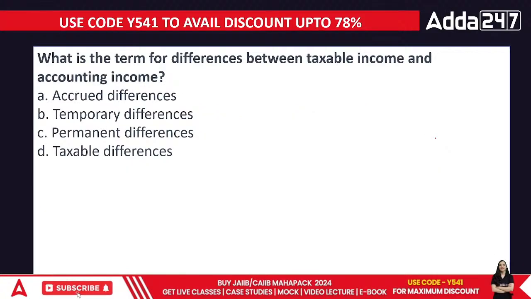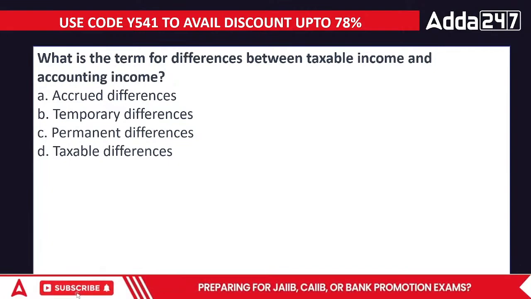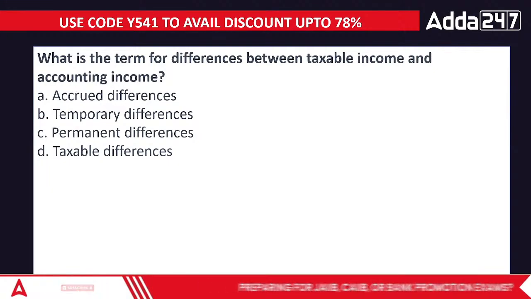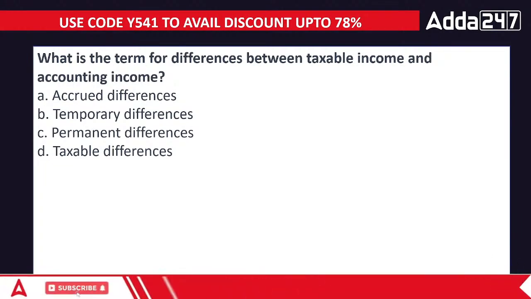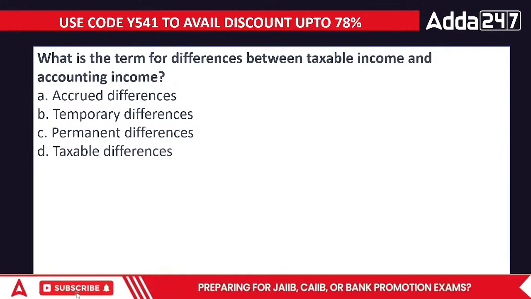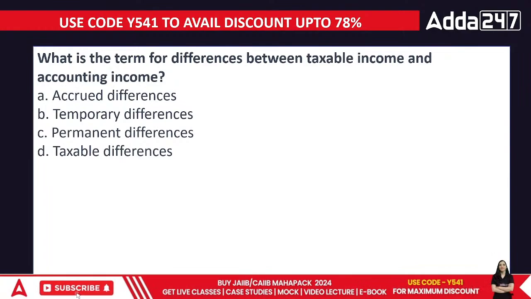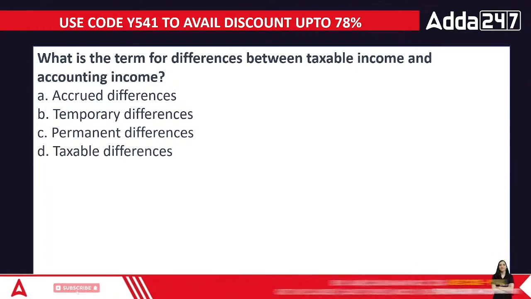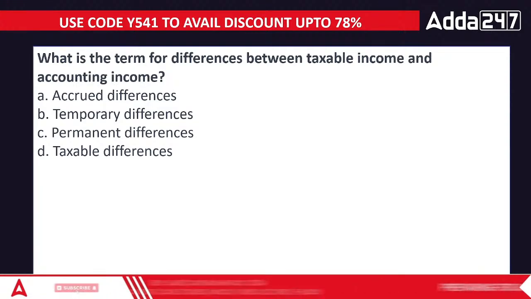What is the difference between taxable and accounting income? Taxable income is the income on which the income tax department levies tax, and accounting income is the income as per the ROC, the Registrar of Companies. Obviously the Companies Act and the Income Tax Act don't go hand in hand. Is this an accrued difference, temporary difference, permanent difference, or taxable difference?